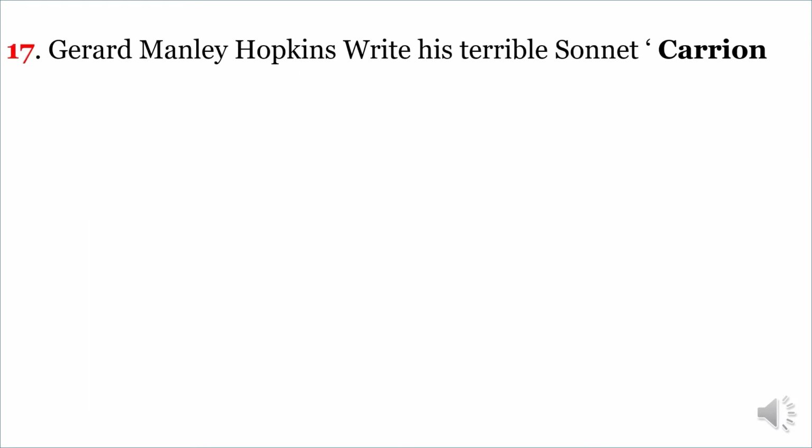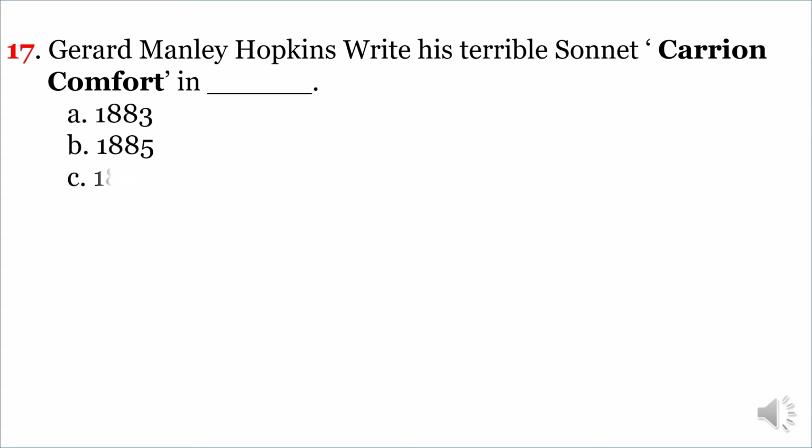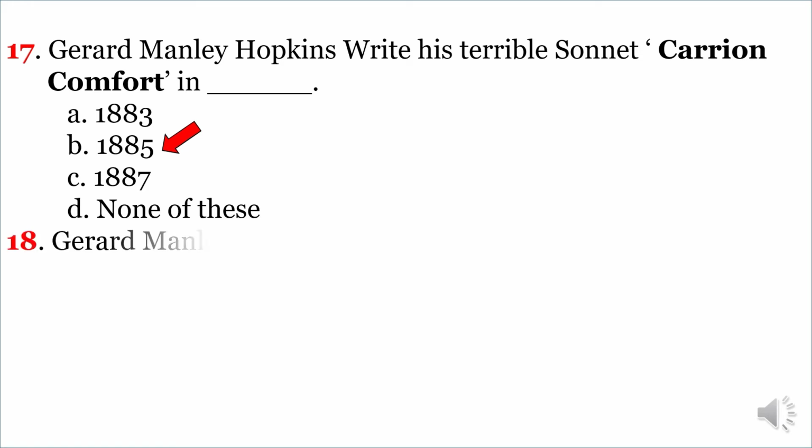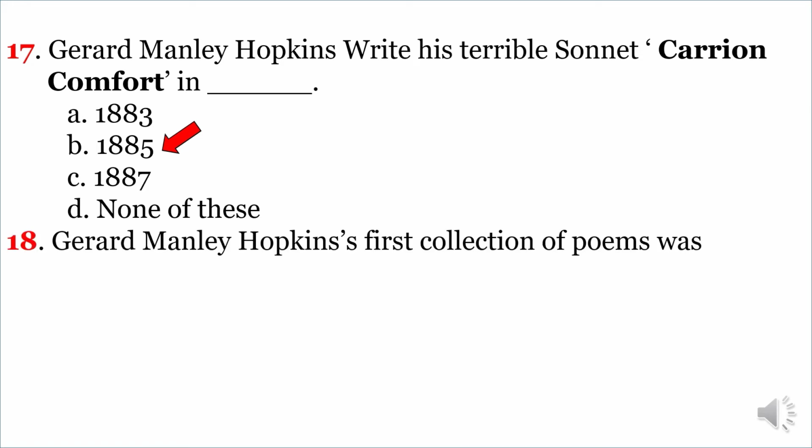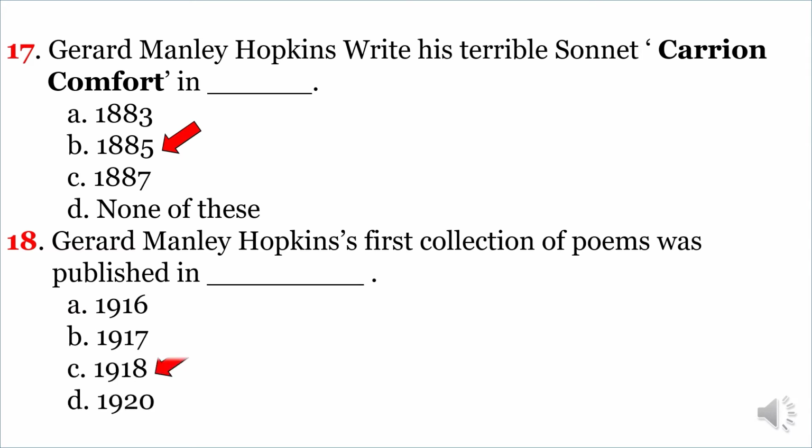Next question. Gerard Manley Hopkins wrote his terrible sonnet, Carrion Comfort, in. The correct option is B. 1885. Another very important question. Gerard Manley Hopkins' first collection of poems was published in. The correct option is C. 1918.